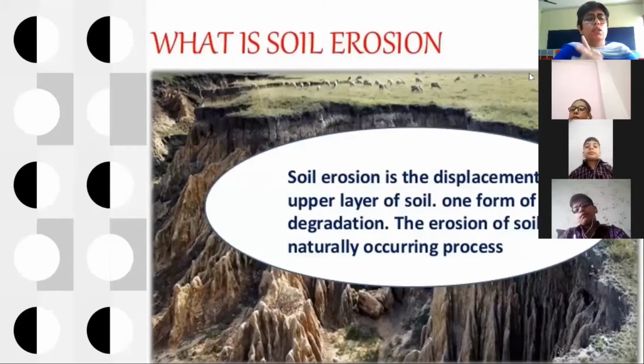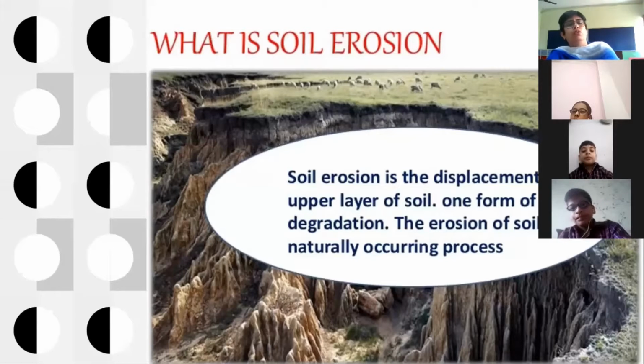Now like your mama, she washes the clothes, so the dirt gets washed away. In the same way, because of many natural reasons, when this topsoil gets washed away or blown away and moves from one place to another and gets deposited on another place, that movement of soil from one place to another is called soil erosion.